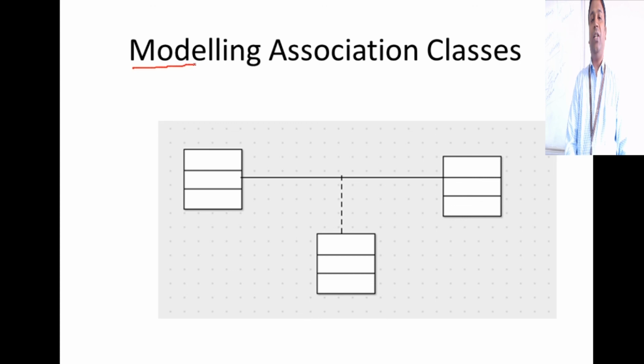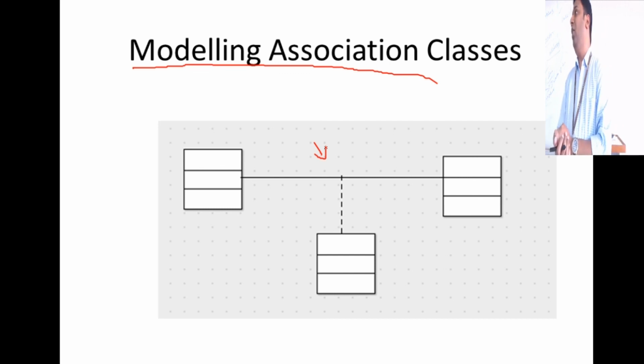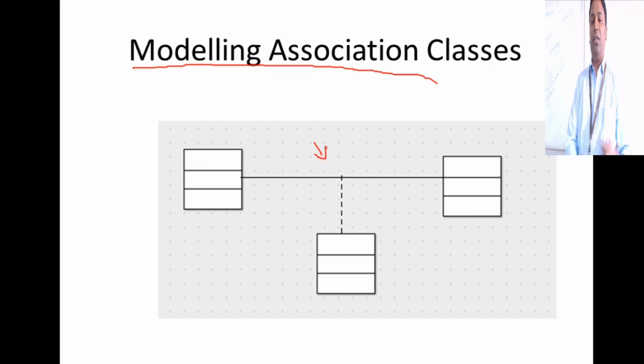Modeling association classes. Sometimes the relationship itself can become another class. That is called modeling association classes. We call that association classes or linked classes.